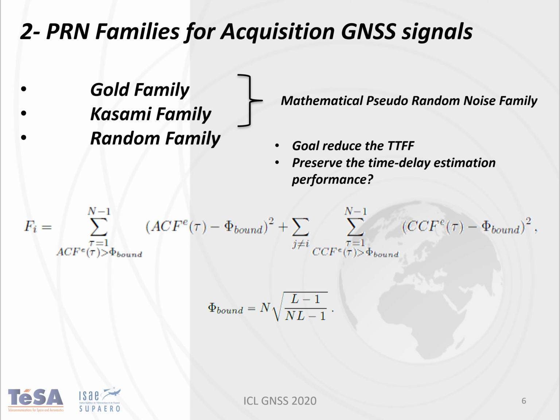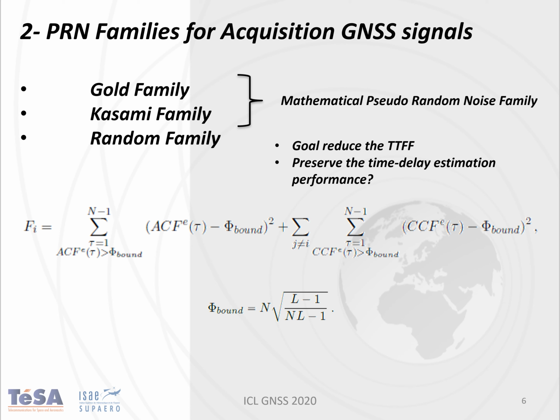So once we have presented this signal model, we would like to present the pseudo-random noise families for these GNSS acquisition signals. Why did they decide to create these new pseudo-random noise codes that are optimal for acquisition? Basically, the goal was to reduce the time to first fix, that is, to reduce the time we need in order to geolocalize our device. So in order to do that, we need codes that have really good performance in terms of acquisition.